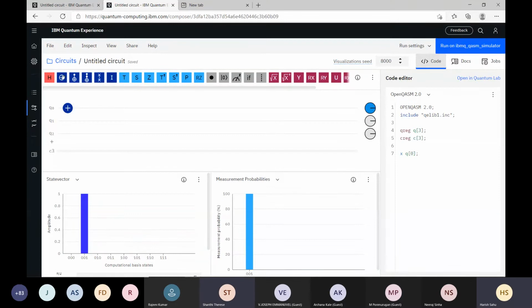We just simply drag and drop this gate here. So this Q0 becomes 1, and Q1 and Q2 are still 0, 0. So what will be our final state in this?